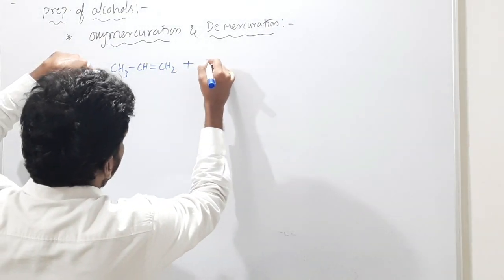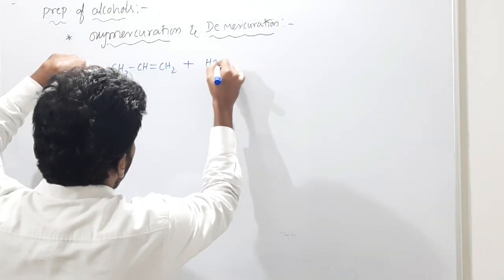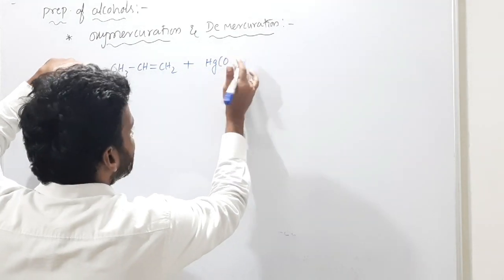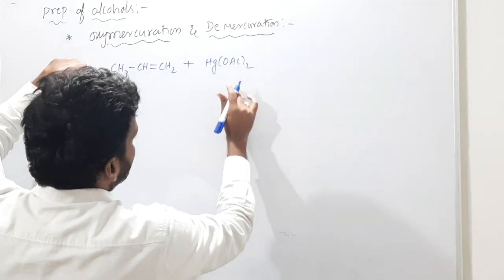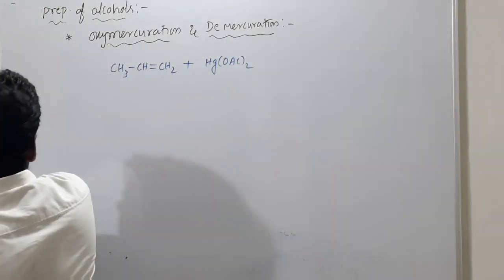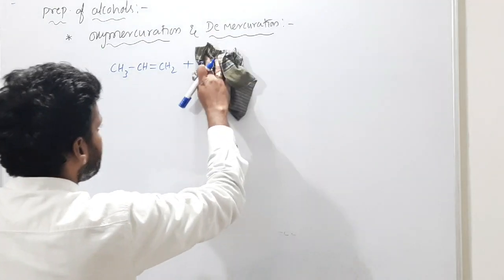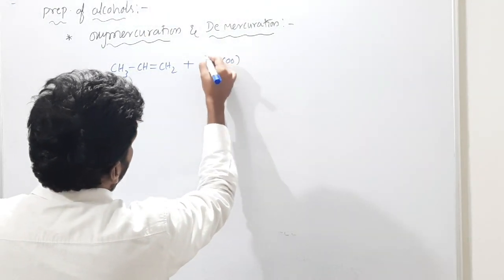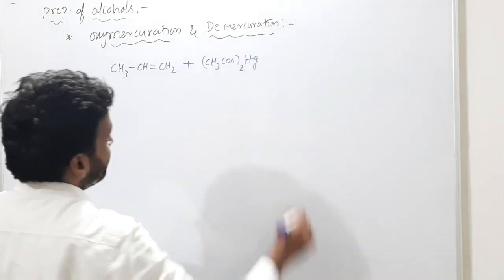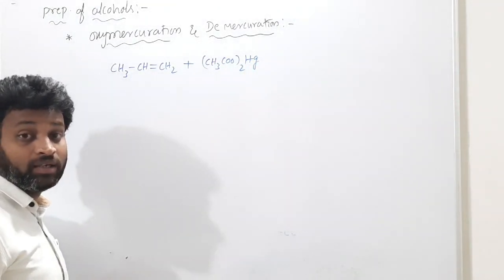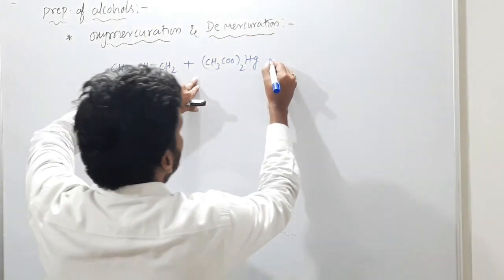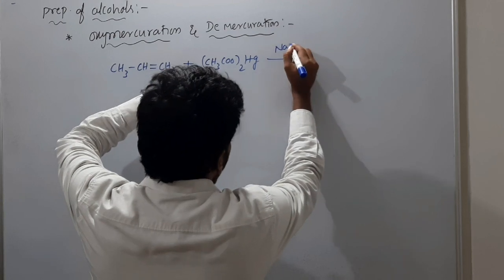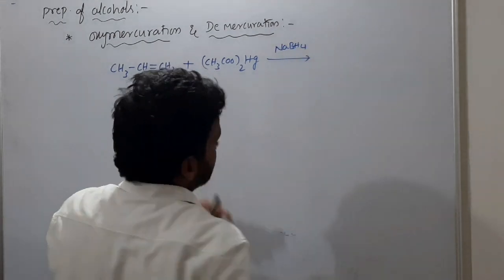For this I am adding mercuric acetate, Hg(OAc)2, meaning Hg(CH3COO)2, like that you can write, mercuric acetate, followed by the demercurating agent, NaBH4, like this.